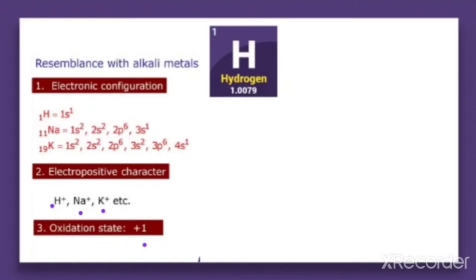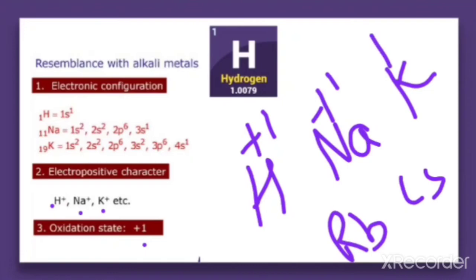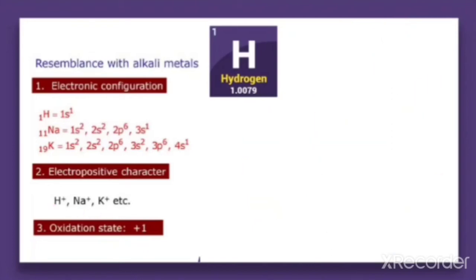And when we look at the oxidation state, as we have learnt in the previous chapter, the oxidation state for hydrogen is +1. Similarly, sodium, potassium, rubidium, cesium can all form a single positive oxidation state. Therefore, they are showing similarity in the oxidation state. So, the controversy here: can we keep hydrogen with the first group?